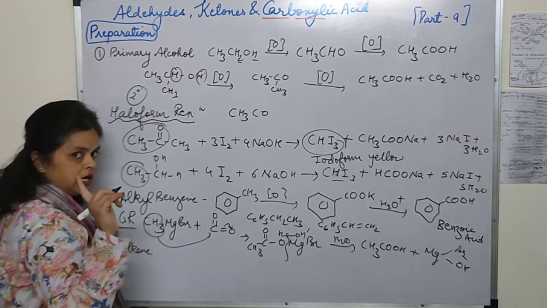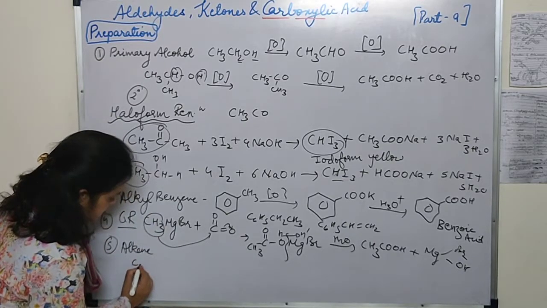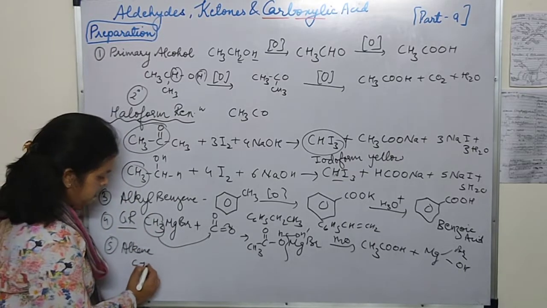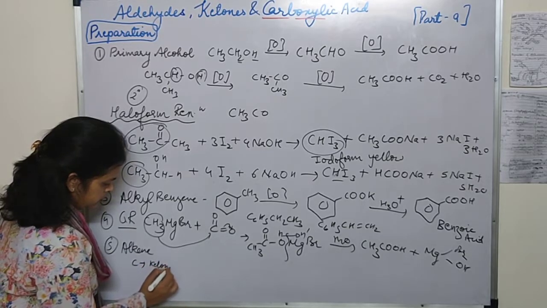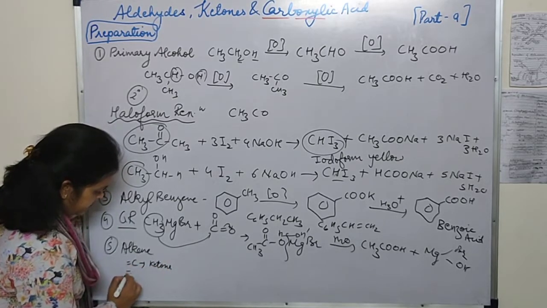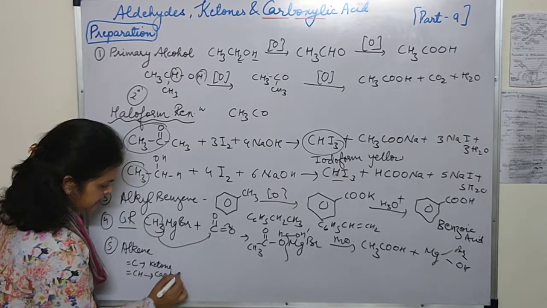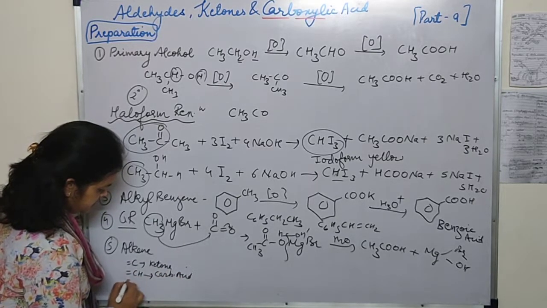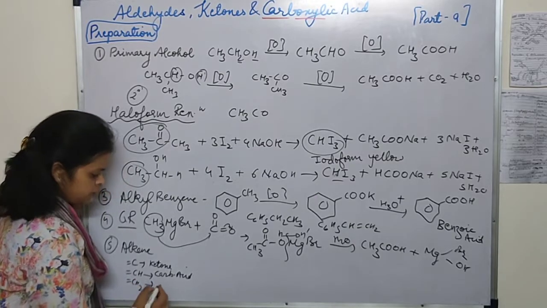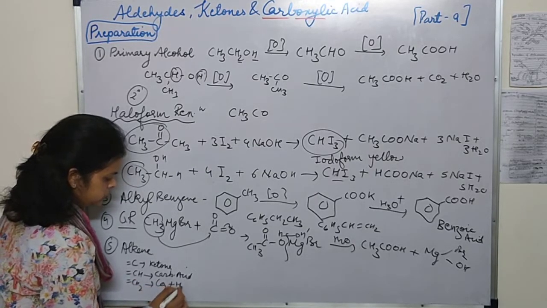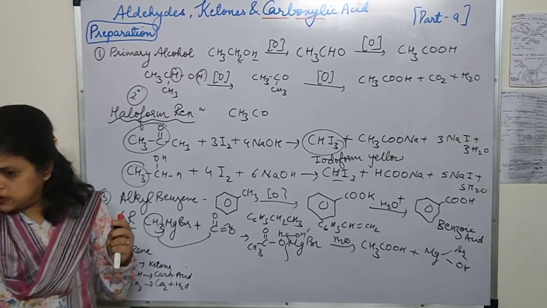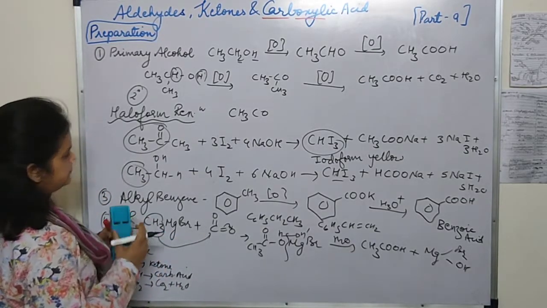There I told you one thing: a C group will form the ketone, if it is having CH, that is going to form the carboxylic acid, and if it is CH2, then it forms CO2 and H2O. Let's write the example so that we can explain it.